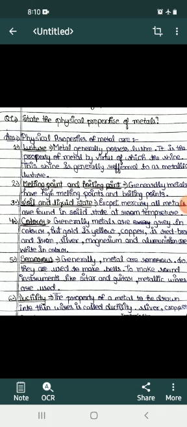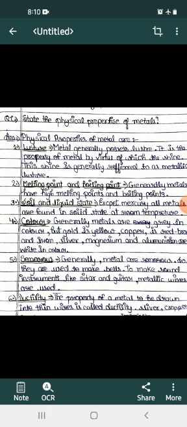Third, solid and liquid state. Except mercury, all metals are found in solid state at room temperature. Color. Generally, metals are grey in color, but gold is yellow, copper is red, and iron, silver, magnesium and aluminium are white in color.